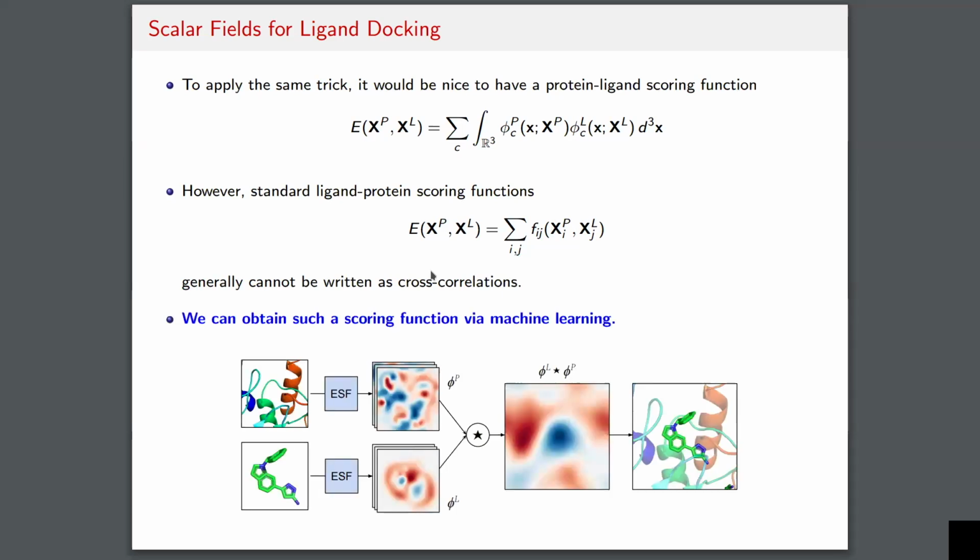What we explore in this work is, if our handcrafted scoring functions are not well suited for this optimization procedure, why don't we try to actually learn a scoring function that is amenable to these fast Fourier transform-based procedures? And the way that we're going to do that, of course, is with machine learning, because if we don't know how to write down a function with the property that we want, we just do a billion steps of gradient descent to try to get such a function, right? So that's what we're doing in this work. We're going to use equivariant neural networks and try to parameterize a scoring function which has more of a cross-correlation type functional form rather than a pairwise energy sum functional form.